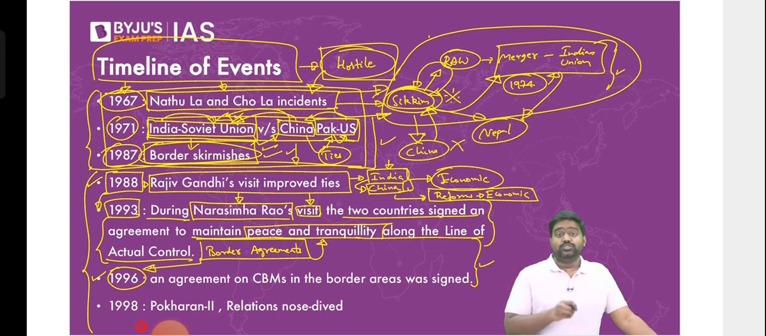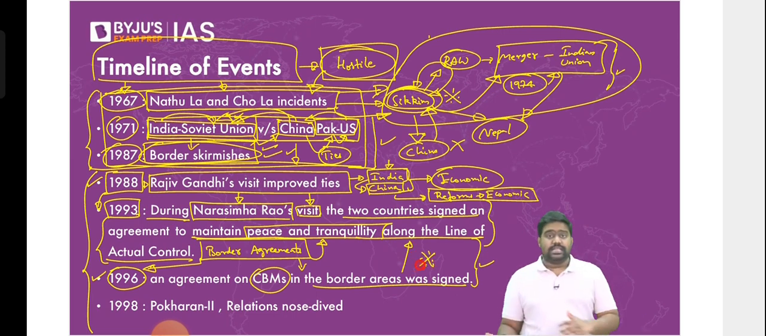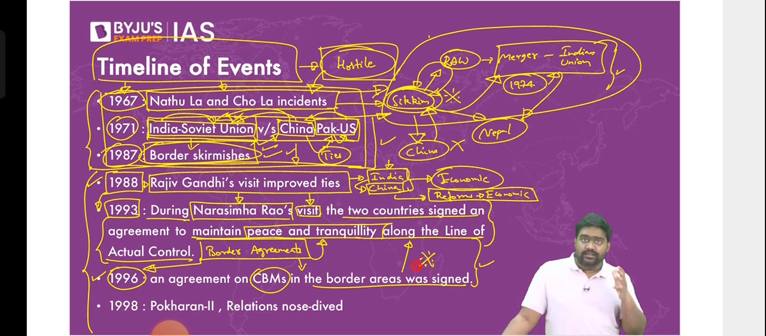It has violated the commitments. That is why India has reminded China of its commitments under these border agreements. It's been in news since the last 6 to 7 years. These 93, 96 agreements, they are in news since Doklam crisis.